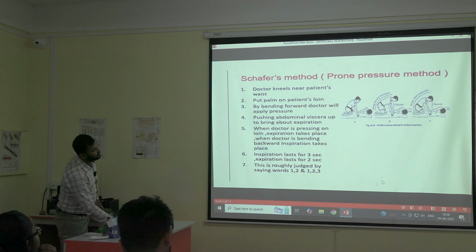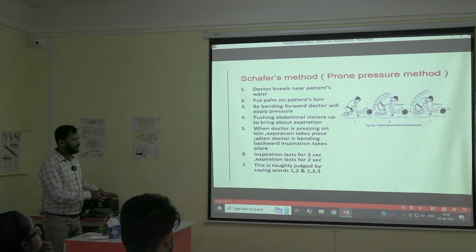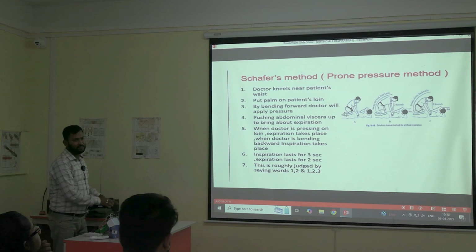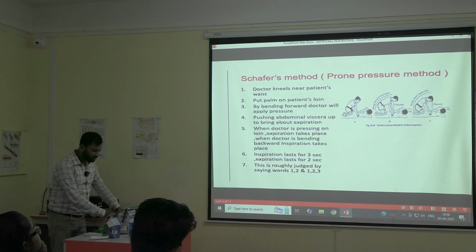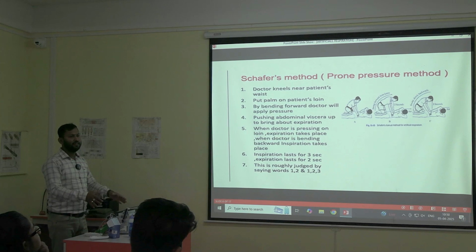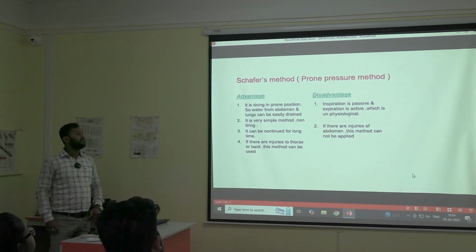You can see the picture. In the picture, the patient is lying down with his hands in front of his face, and the doctor is sitting near the patient on either the left side or the right side, wherever you are feeling comfortable, and you will press like this. You will count 1 to 3, and then 1, 2, you will wait, then again 1 to 3. Now, what are the advantages and disadvantages?